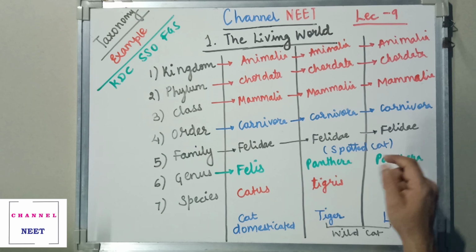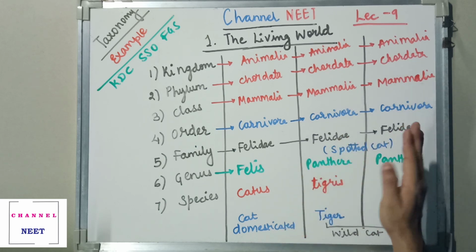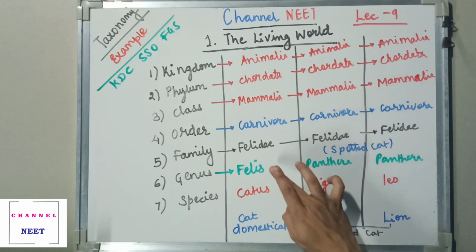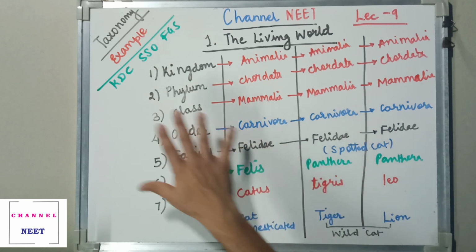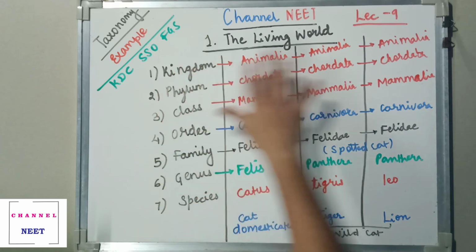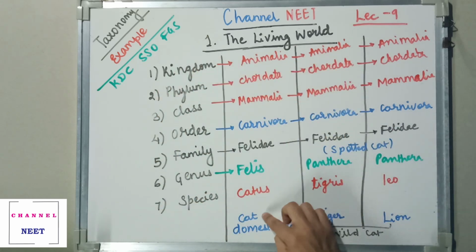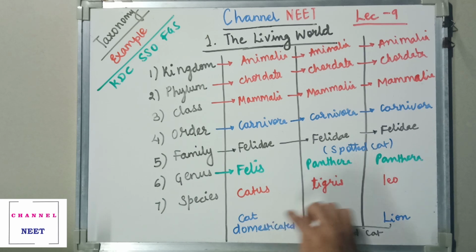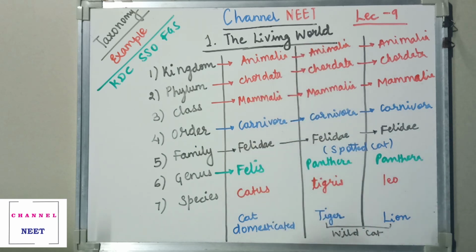So generally whenever we classify an animal or a plant, we give importance to the genus and the species. This particular table shows the proof that the cat and the tiger have a lot of similarities, though this is a domesticated animal and this is a wild animal.